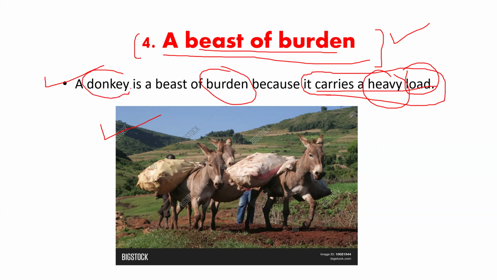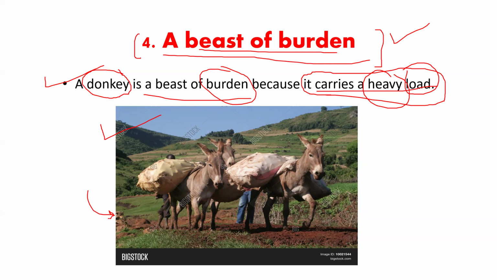If we take them all together and think logically, what would it mean? Our mind would, in an instant, give us this direction: that a donkey is carrying some heavy load. That is why we have called it a beast of burden. So you can see it from this picture also. I hope that you are comprehending the main meaning through these visual clues and sentences.